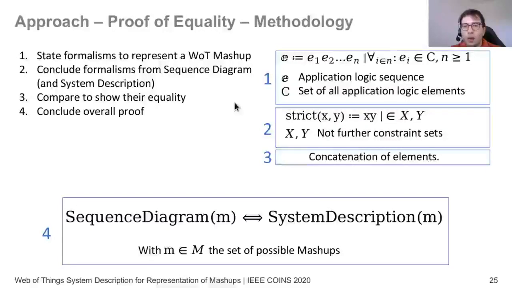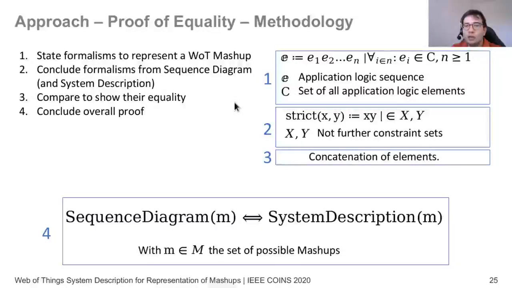So for our proof of equality, we first start by stating what is the formalism to represent a Web of Things mashup. So in a way, we could think of a mashup as a sequence of interactions with some application logic. We then conclude with the formalisms on what it should be for a sequence diagram and for a system description.